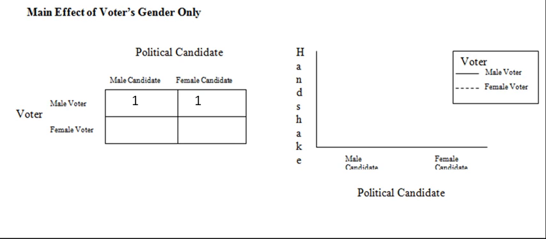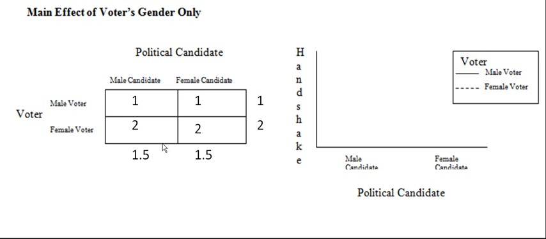For this first scenario, we're going to consider a main effect for voters' gender only. So here are male voters shaking hands for 1 second with the political candidate, irrespective of that candidate's gender. The female voter is shaking hands for 2 seconds, irrespective of the political candidate's gender. When we calculate the average for handshaking, the male voter averages 1 second, the female voter averages 2 seconds. So we're seeing a possible main effect here based upon the voter's gender.